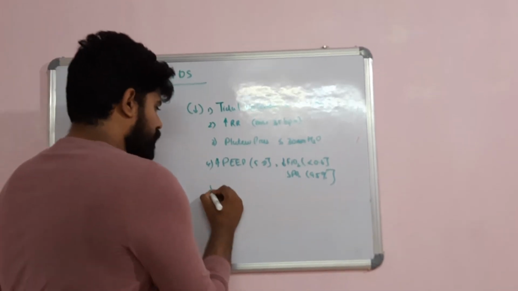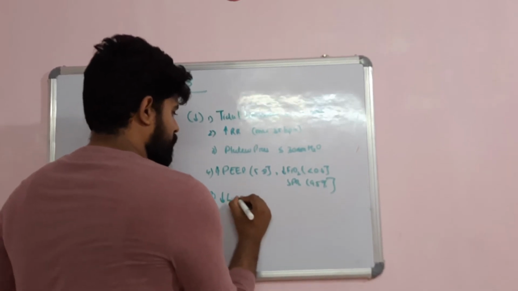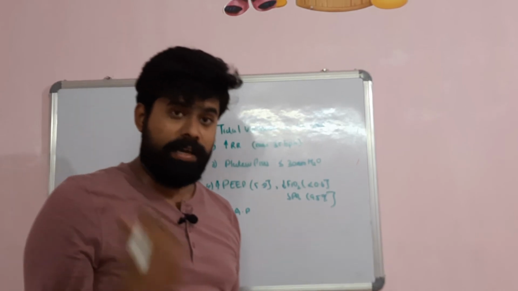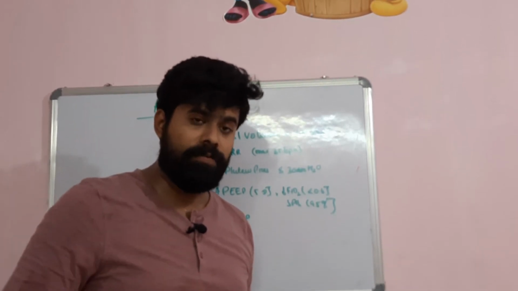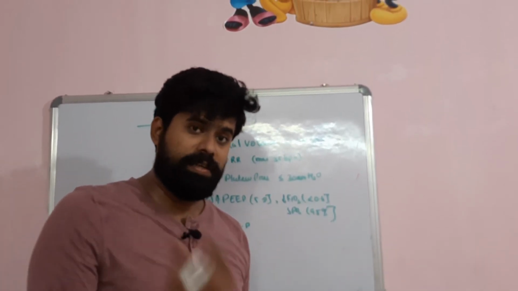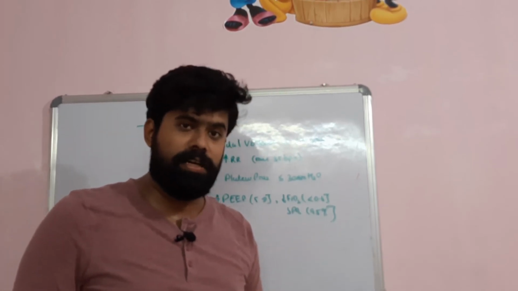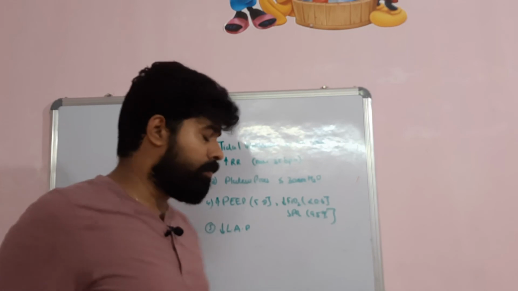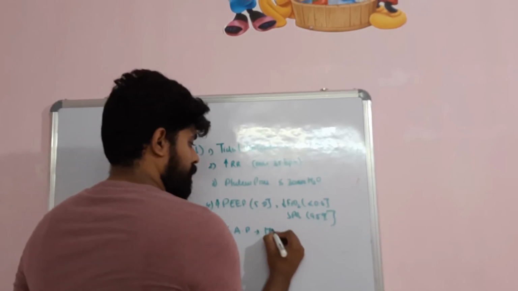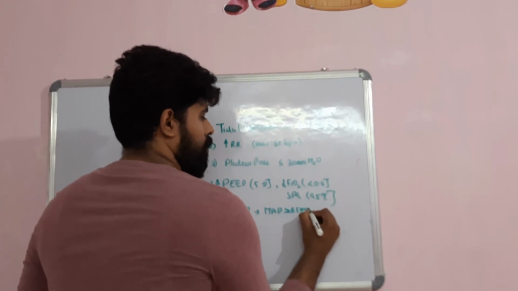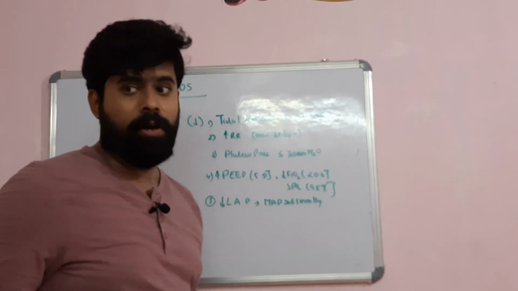You also have to reduce the left atrial pressure, because when the left atrial pressure increases, there will be more exudation of fluid into the alveoli. It will worsen the ARDS. So you should reduce the left atrial pressure by fluid restriction and diuretics. But you should also maintain a MAP of more than 65 millimeters of mercury to ensure vital organ perfusion.